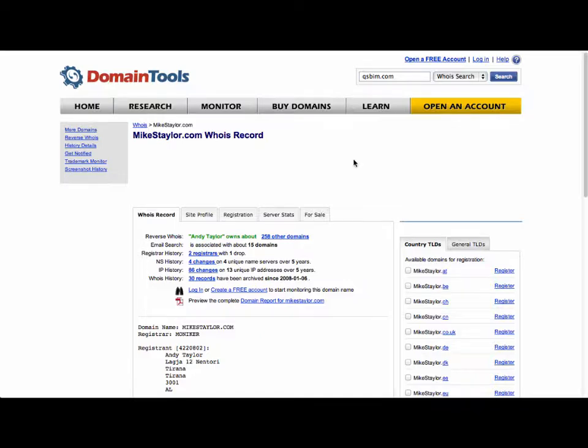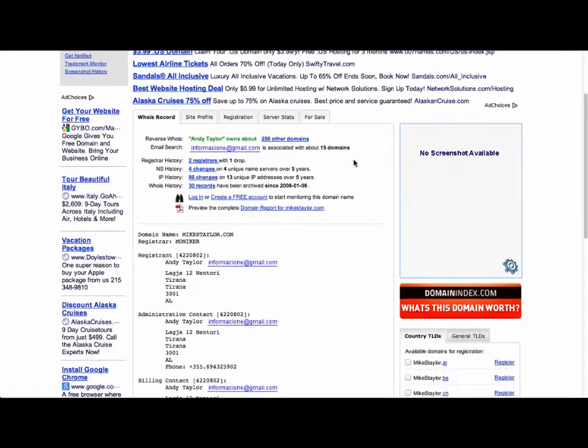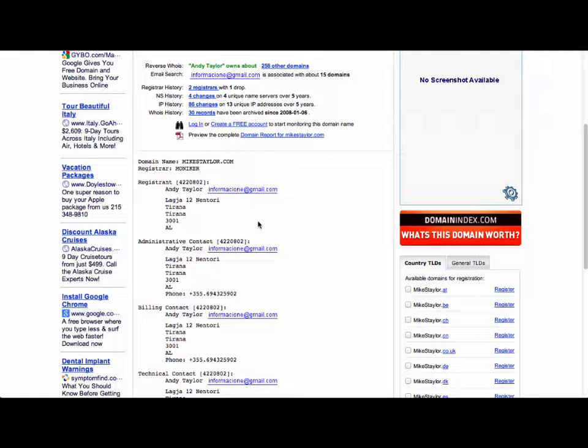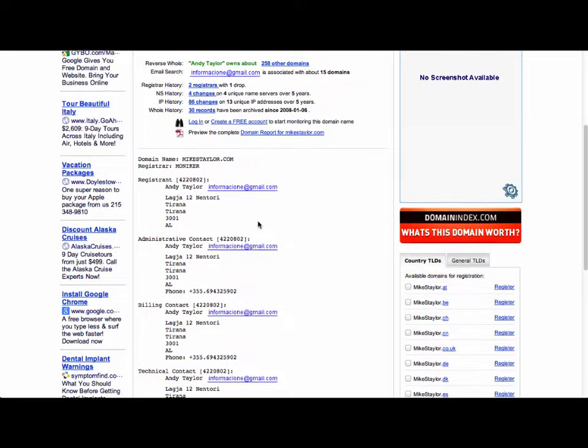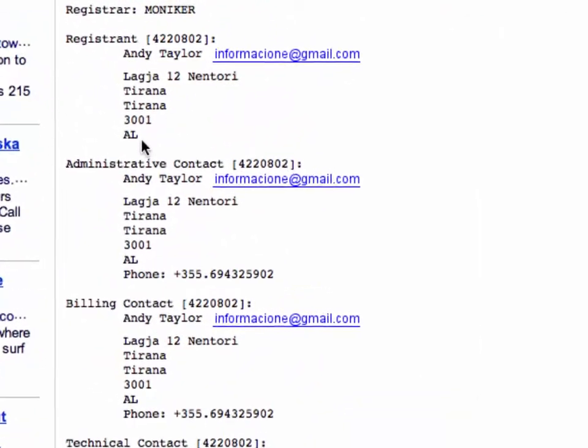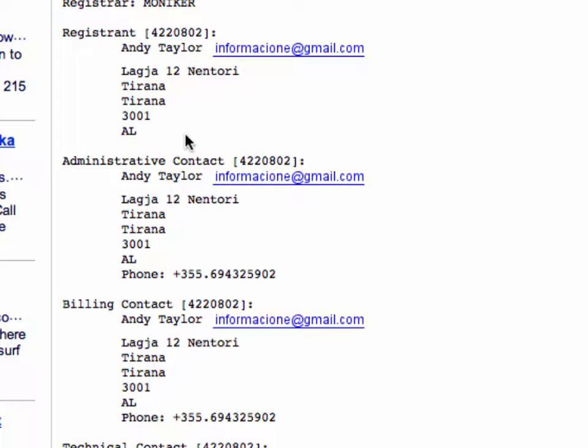It says here that MikeSTaylor.com is registered with moniker, whatever that is, and it's registered to someone named Andy Taylor. And there's an email address for Andy, but I'm more interested in where Andy's website seems to be located. And here the WhoIs says that it's located in a place called Tirana, AL. And just so you know, in case you're wondering, that AL is not Alabama. In fact, we should be able to tell by the telephone number here that that is not a telephone exchange in the United States. There's something a little odd about this.